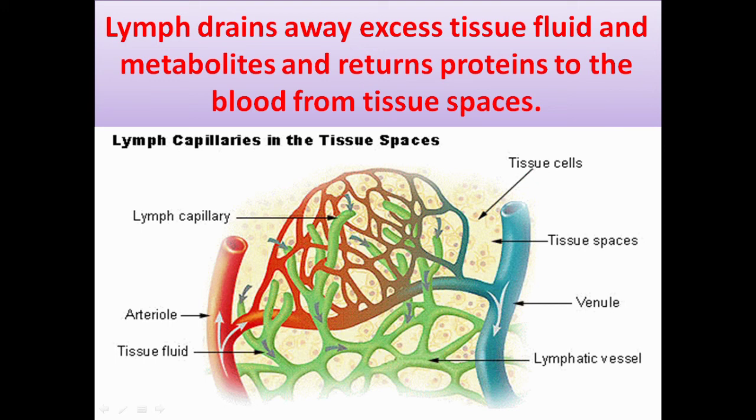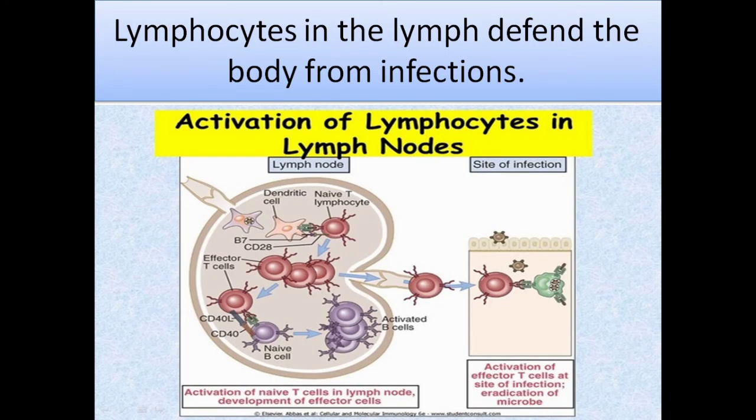Lymph drains away or removes excess tissue fluid and metabolites and returns proteins to the blood from tissue space. Lymphocytes in the lymph defend the body against infections. Lymphocytes present in the lymph nodes engulf or destroy the bacteria. During infections, the lymph nodes produce lymphocytes and send them into the blood through the lymphatic ducts.